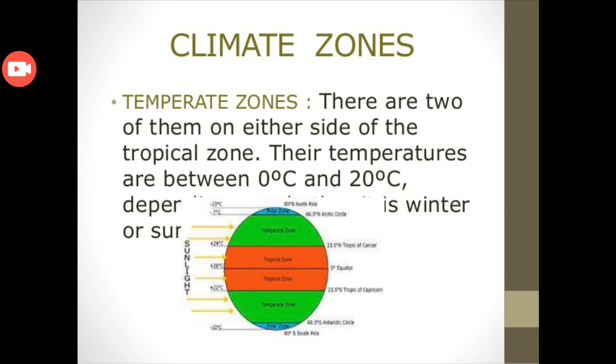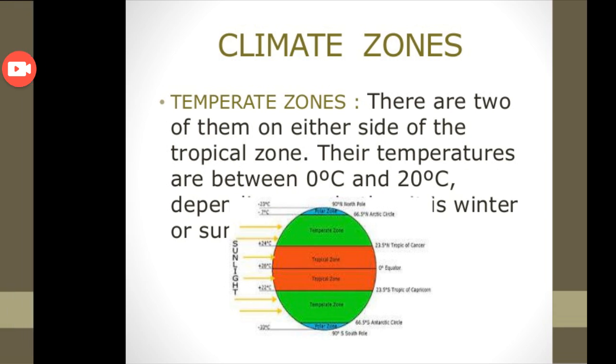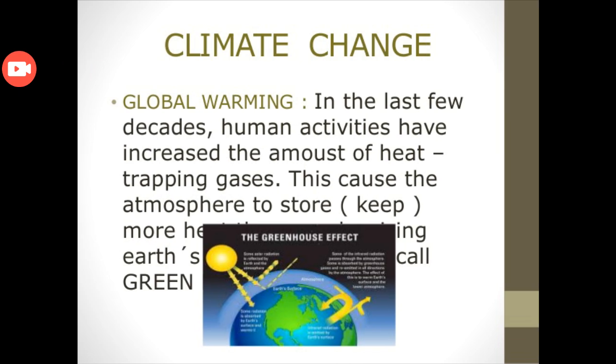So look at the diagram below. You can easily find out that the red area is the tropical zone, where the temperature is very high because the sunshine directly affects this area. The blue area is on the south and north pole, that is the polar zone, where the temperature is very low because the sunlight cannot reach that area. The green area you can observe is called the temperate zone, where there is a moderate climate.